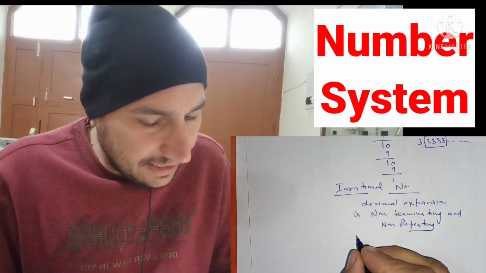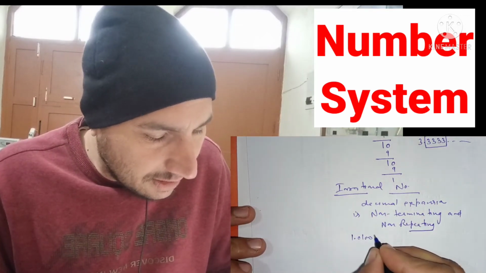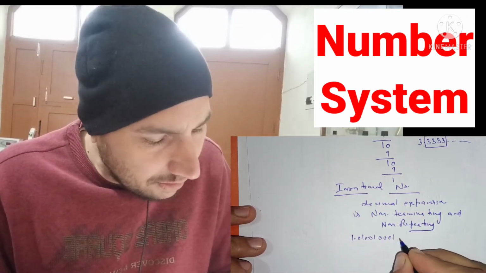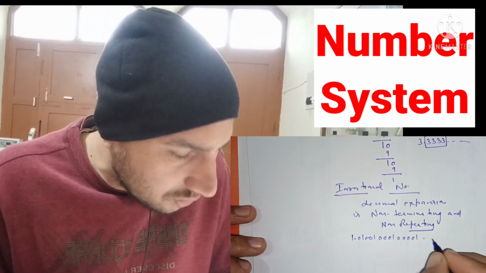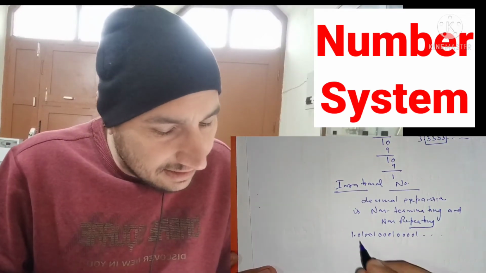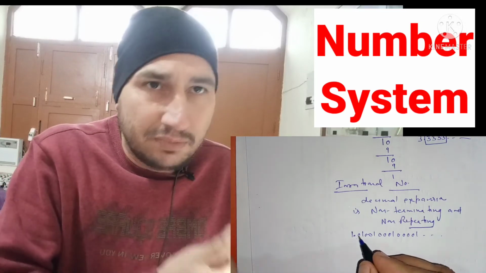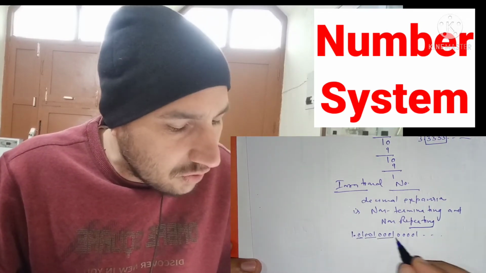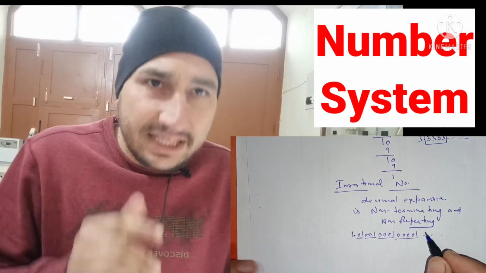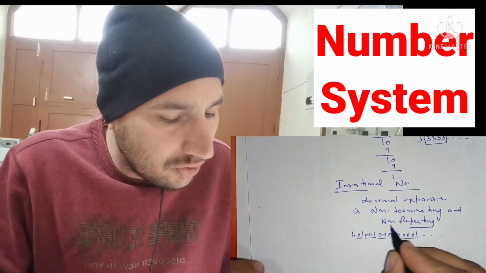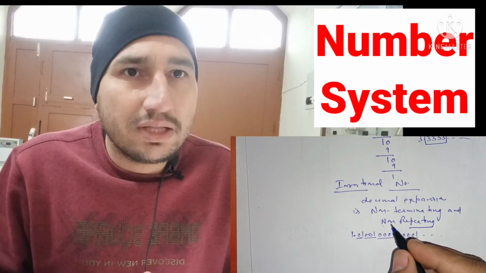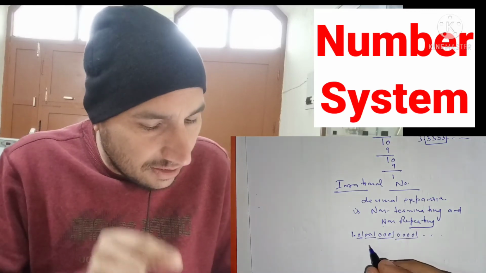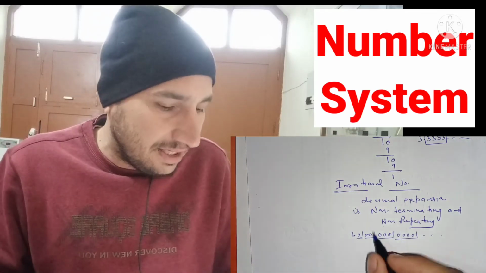For example, I take 1.01001000100001 and so on. Now in this you can see that the digits after the decimal point, 01, 001, 0001 and so on, nothing is repeating. So these numbers are called irrational numbers. So this is the simple definition of irrational numbers.